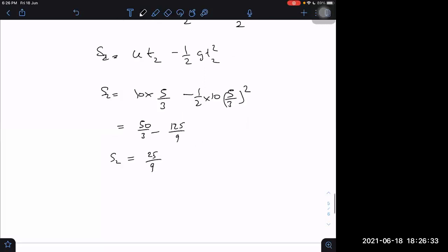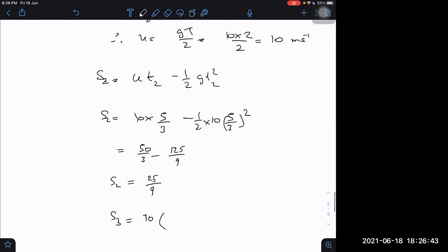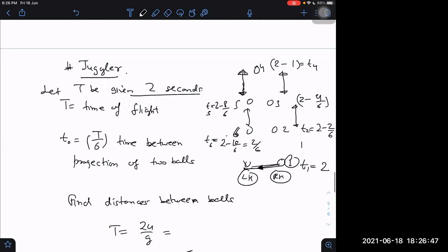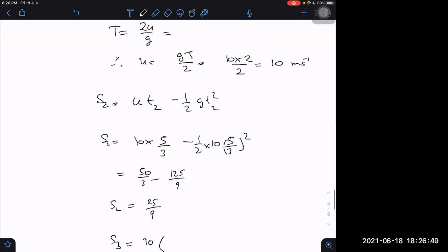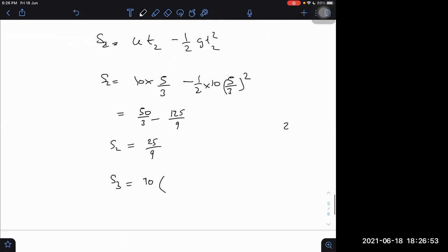What is S3? S3 will be u into T3. T3 is for the third ball, 2 minus 4 by 6, which is equal to 2 minus 2 by 3, which is 4 by 3.